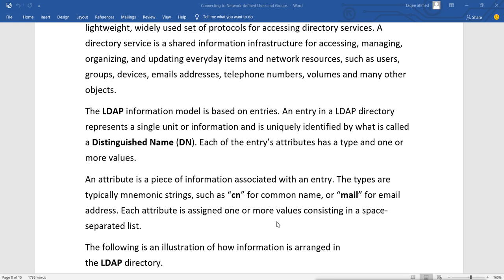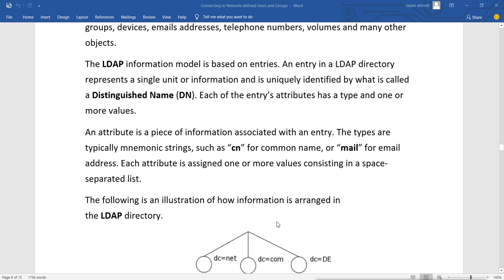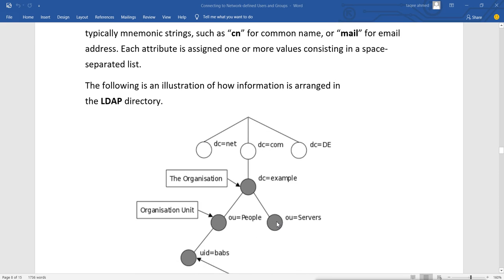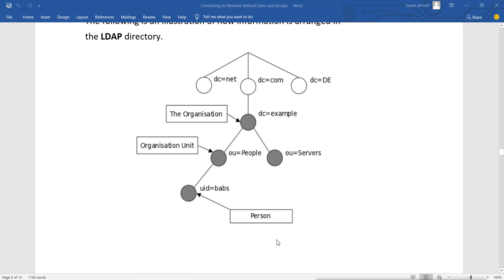The following is an illustration of how the information is arranged in the LDAP directory. This is an arrangement of the information. Suppose this is the UID babs, suppose this is the object. Now this is how it is arranged.